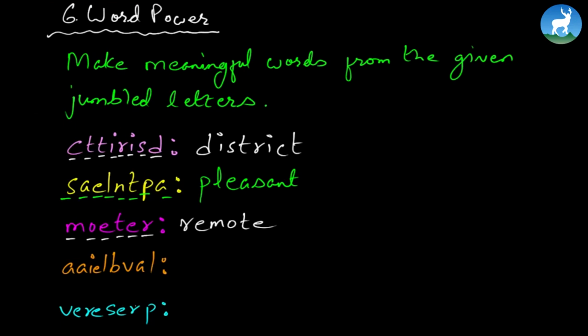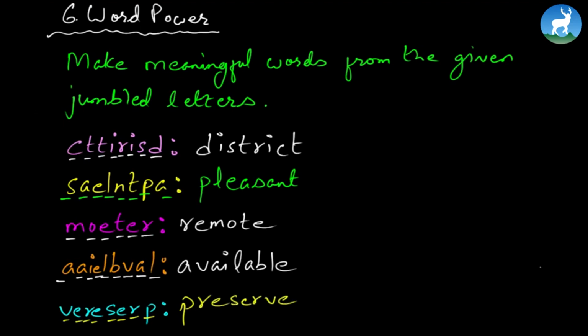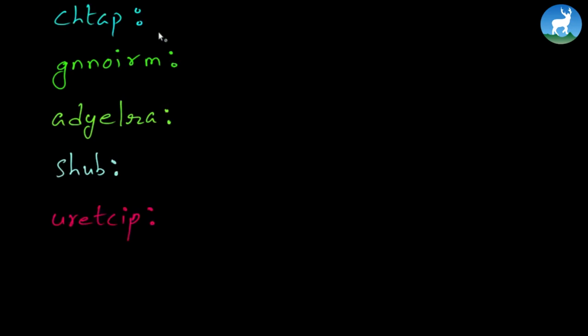And here you go, the next one. Let's check this out. AVAILABLE. There you go. Available. Now the next one, it would be preserve. PRESERVE. Preserve. Let's continue. Now this is going to be CHTAP. Patch.